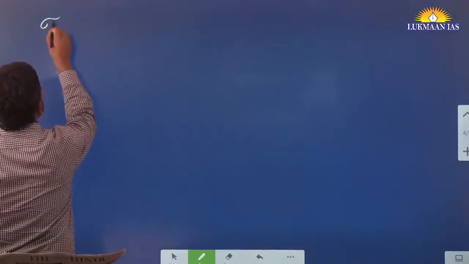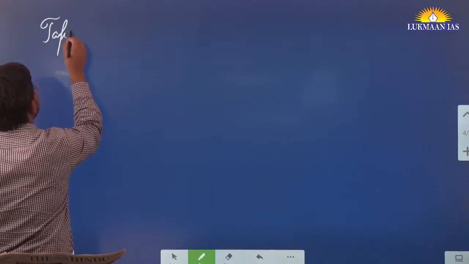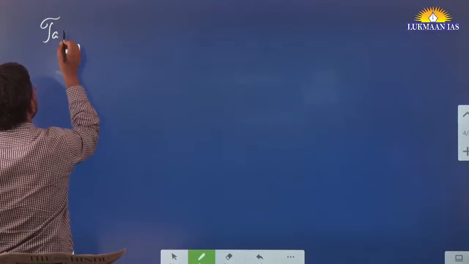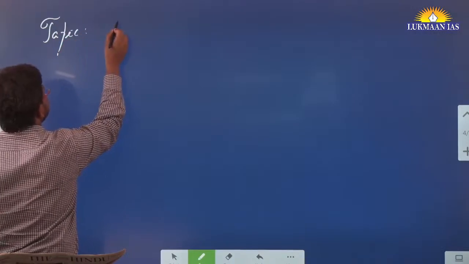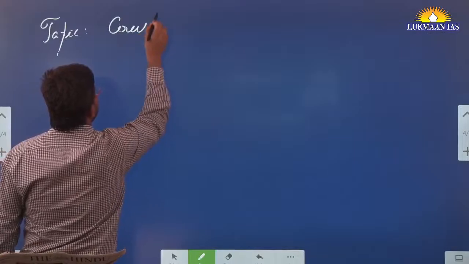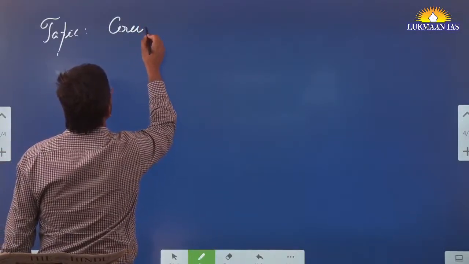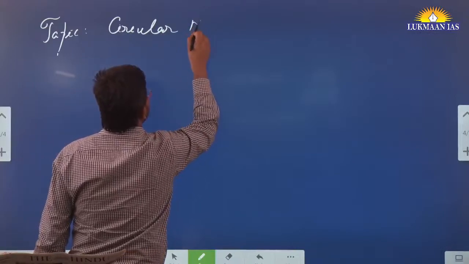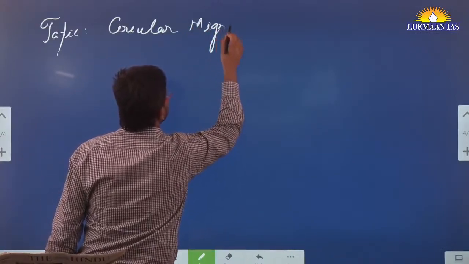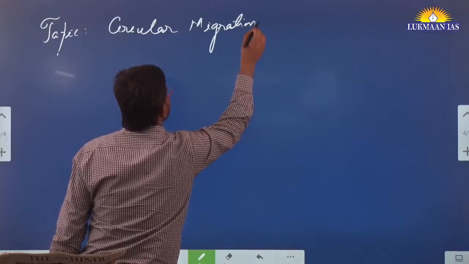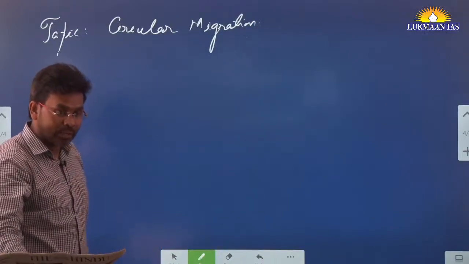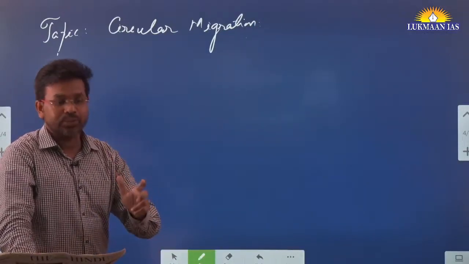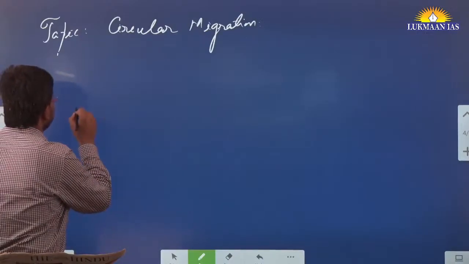The name of the topic, we will write the short part of the topic. So let's understand what we mean by circular migration and what the different issues associated with it are.